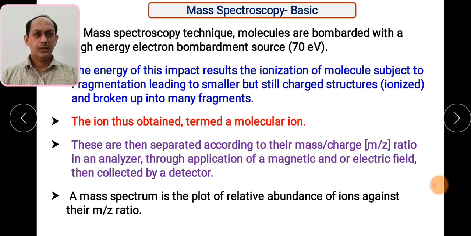This is very important. Whatever molecular ions are formed, they are separated based upon the mass to charge ratio in the analyzer, where they are subjected to magnetic and electric fields, and which is then connected to the detector. So whatever mass spectrum we get, it is the plot of relative abundance of ions against their mass to charge ratio. So this particular spectrum we will get based upon the molecular ions.